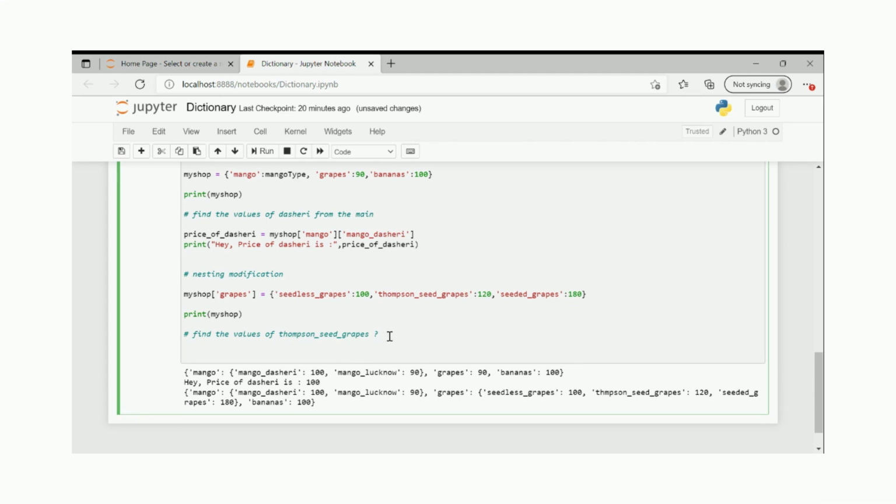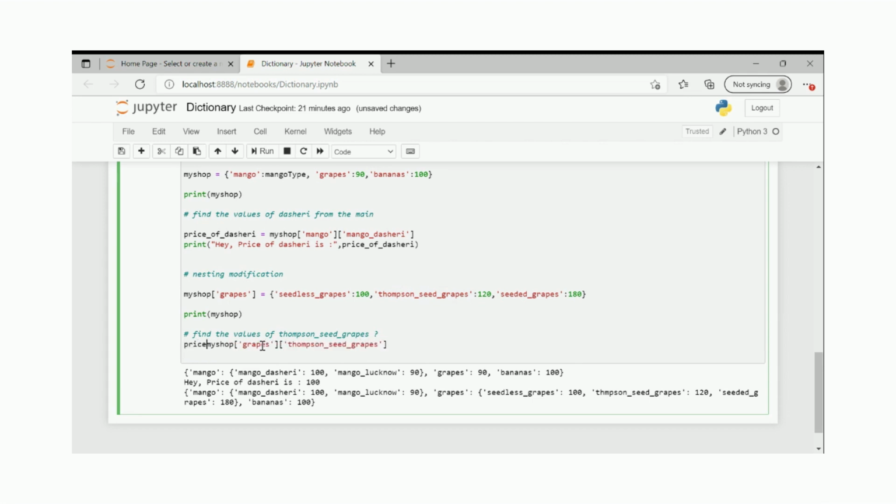So what you will do? If you want to try, pause the video, check, and then comment it in the comment box, right? If not, then just say my shop. Let's go to this grapes, because this is where I will be working. My shop is the primary, and then again nesting of nesting. Then I will pass this key name, just like we did for mango, and you will get the answer.